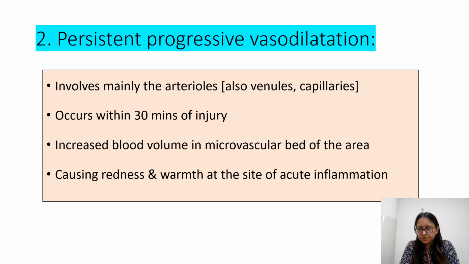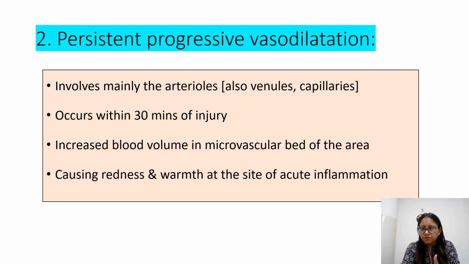After progressive vasodilatation, the change you see is that the skin around that injury will be red, and you can check it with the back of your palm. There will be increase in warmth. So the area becomes warmer as compared to your normal skin temperature. So these are basically signs of acute inflammation.